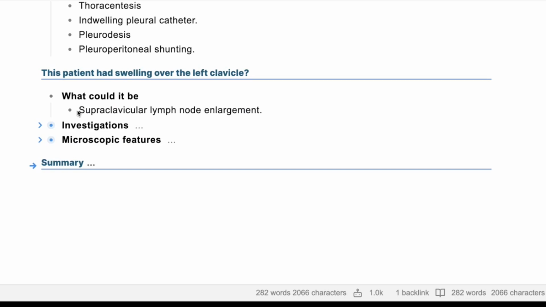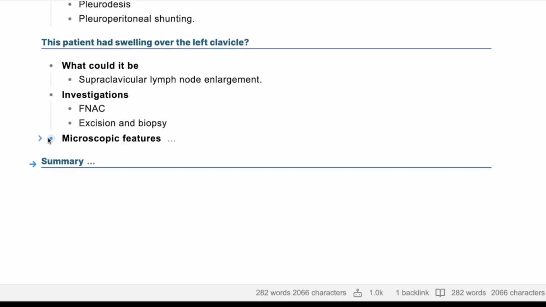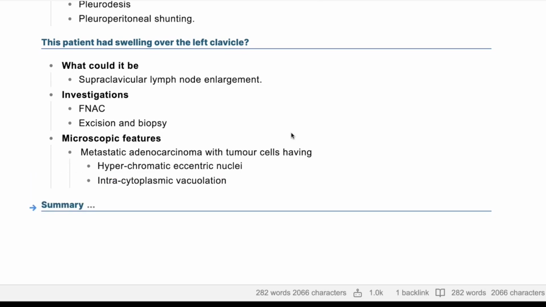Yeah. Investigation that you can do? I will go for fine needle aspiration cytology. Yeah, and you can do excision and biopsy as well. The microscopic feature that you're most likely to find? Metastatic adenocarcinoma. Yeah, and you said adenocarcinoma, that's the correct answer, not squamous cell carcinoma, because the patient had gastroesophageal reflux disease, and this increased the risk of adenocarcinoma and not squamous cell carcinoma. Well done, thank you.